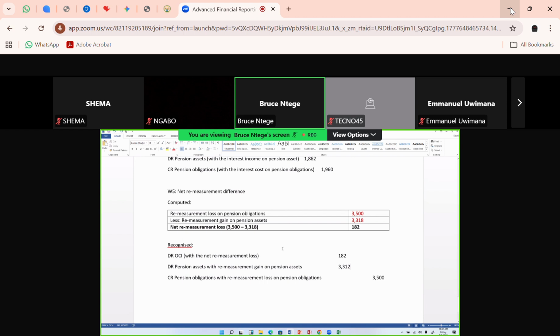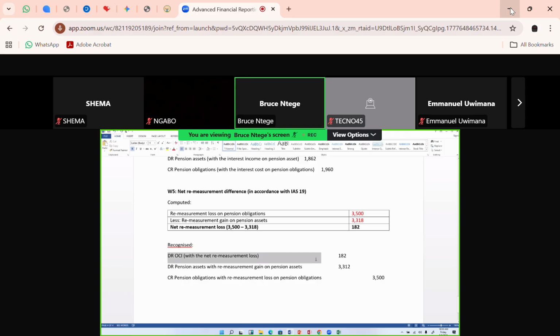The examiner is saying that this is in accordance with IAS 19. So you're working on the remeasurement difference in accordance with IAS 19. So let me put that in, that this is in accordance with IAS 19 as the instruction is down there from the scenario we've read. So I want to post these two transactions.